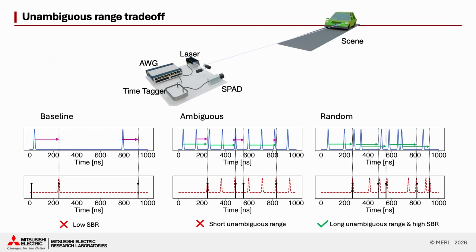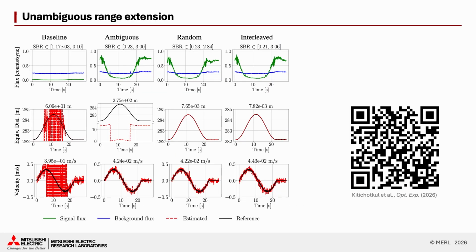One limitation of that initial approach was the inverse relationship between the unambiguous range and the pulse frequency. In this work, we show how the velocity can be estimated for non-periodic pulse patterns, enabling both a long unambiguous range and high photon detection rates. We compare the trade-offs of different pulse pattern schemes in terms of the simplicity of implementation and estimation performance. Come see our poster or our recent Optics Express paper for more details.